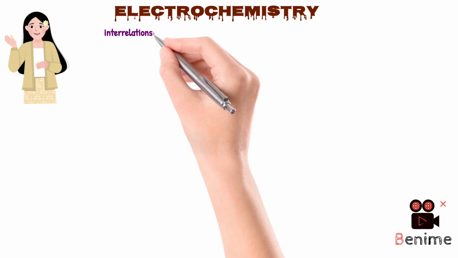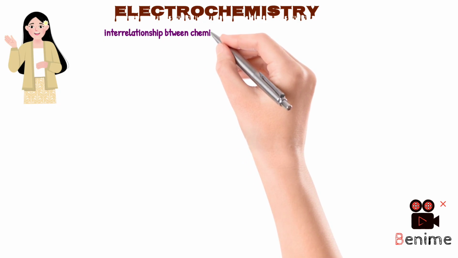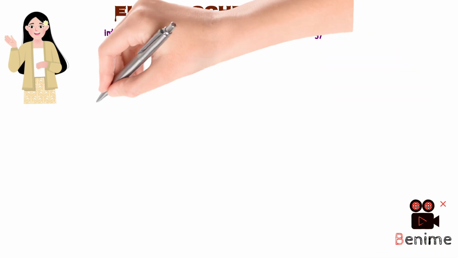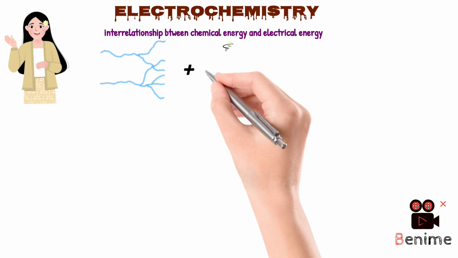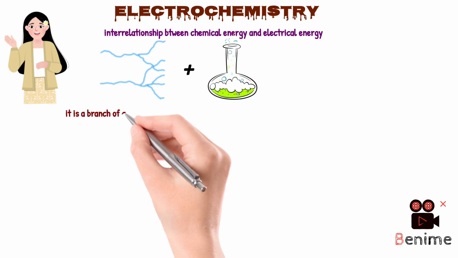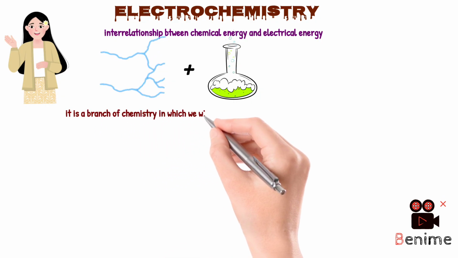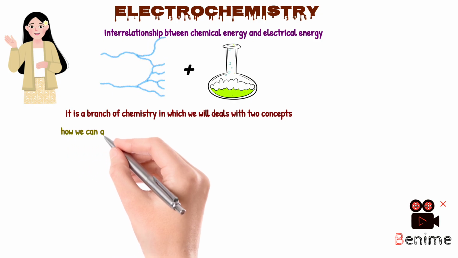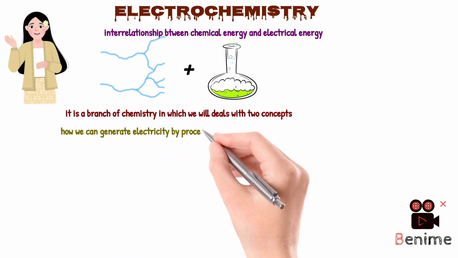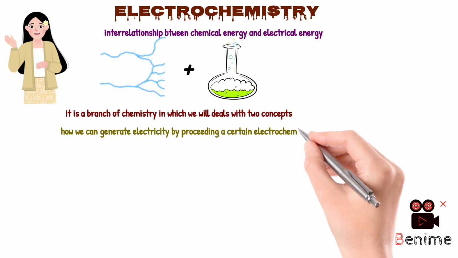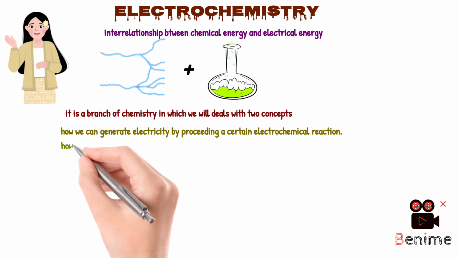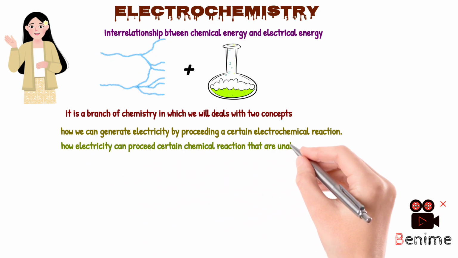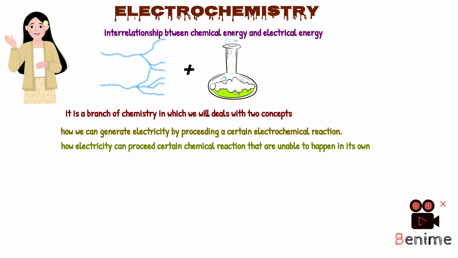First of all, electrochemistry is the interrelationship between chemical energy and electrical energy. So we can say that it is a combination of two energies. It is a branch of chemistry in which we deal with two concepts. One of them is how we can generate electricity by proceeding certain electrochemical reactions, and the second one is how electricity can proceed certain electrochemical reactions that are unable to happen on their own.